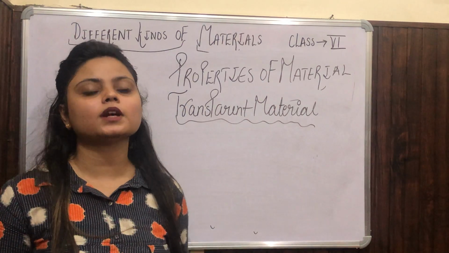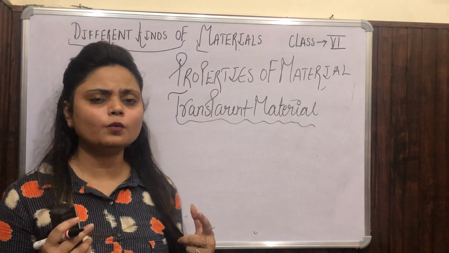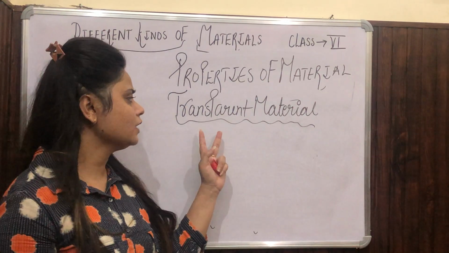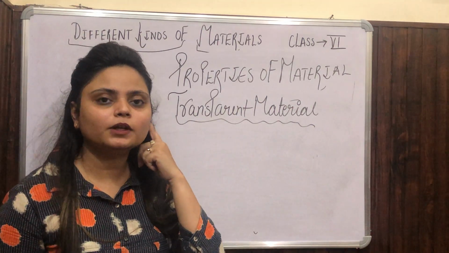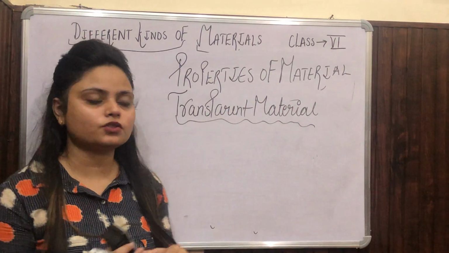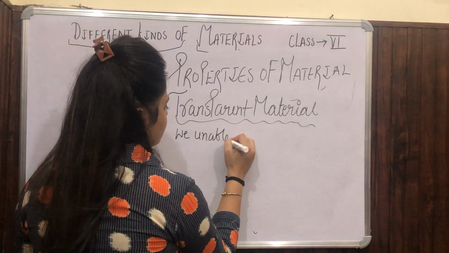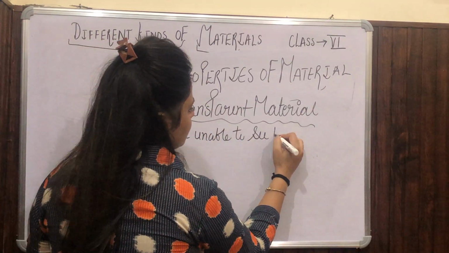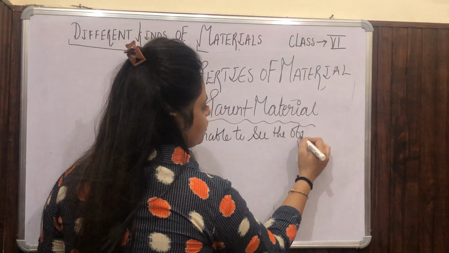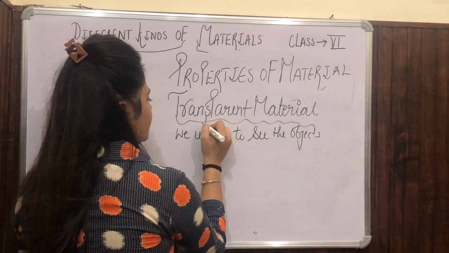Like if you have a window of glass, we are able to see what is happening outside, so that is transparent. So for a transparent material, you can easily give a single definition: we are able to see the object. Okay, we are able to see the object, that is transparent.